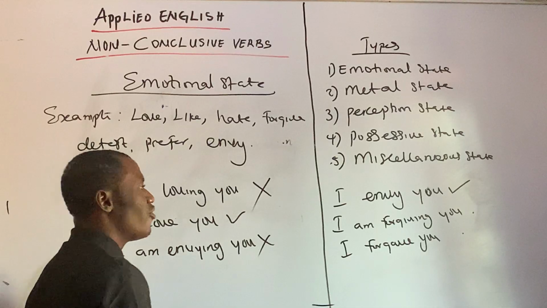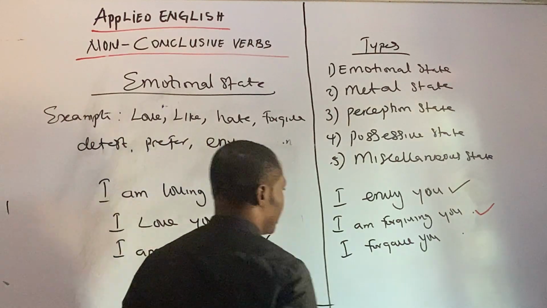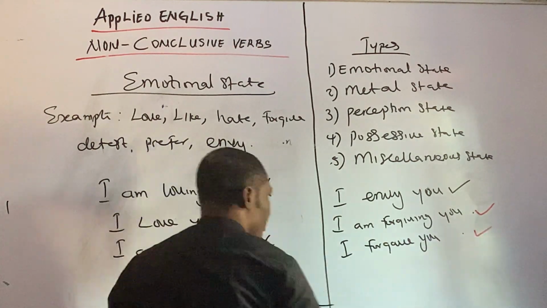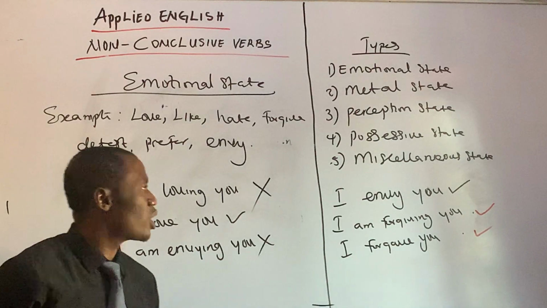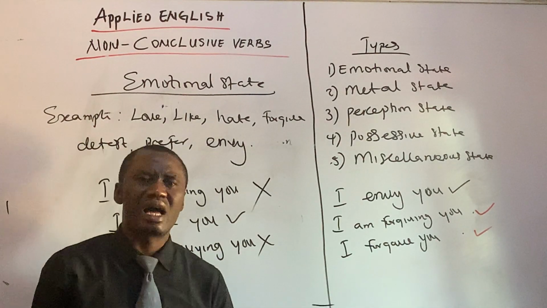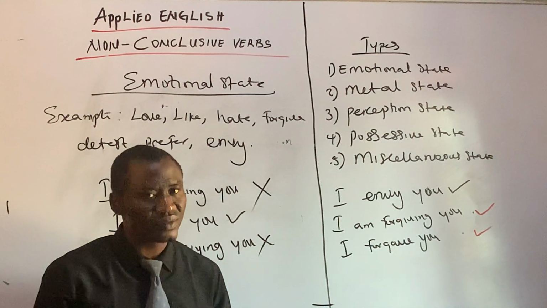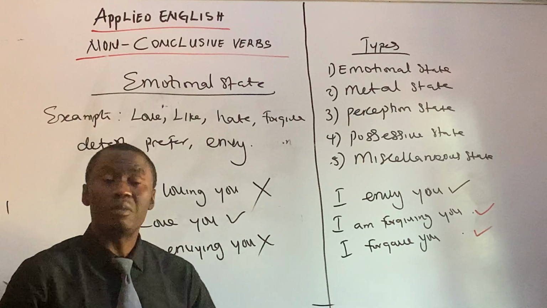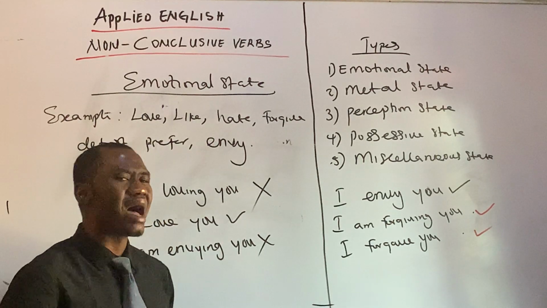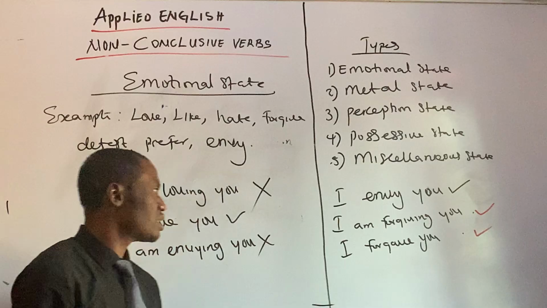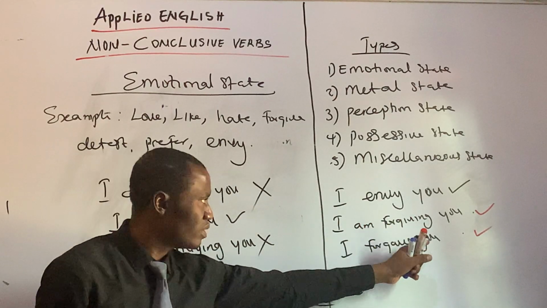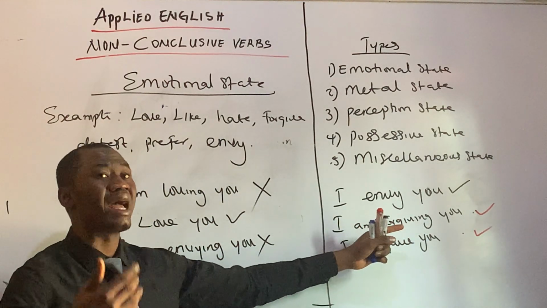Well, I'm forgiving you is correct. I forgive you is also correct. Why? Because there are some verbs that can act as a stative verb or non-conclusive verb or non-action verb and also as a dynamic verb. For instance, the verb forgive can also act as a dynamic verb.